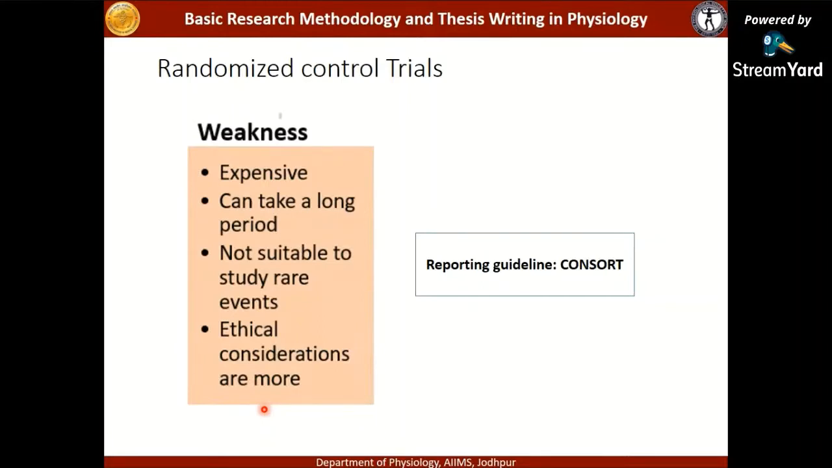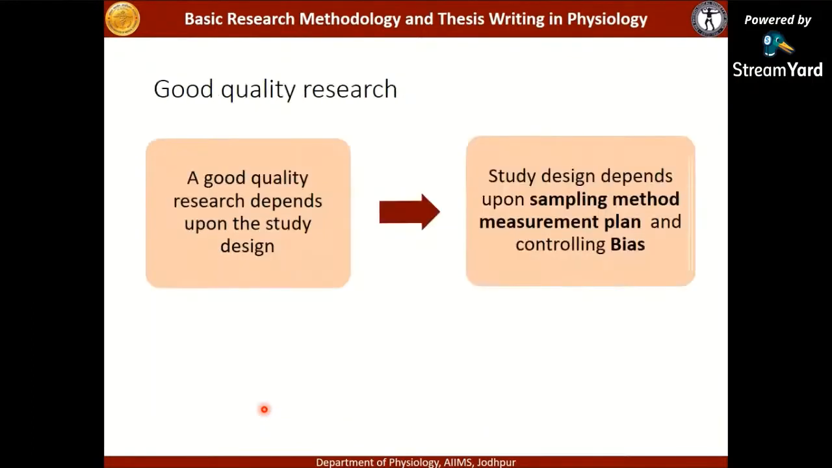If one group is being given a good drug or a new drug, then the other group or the test group, whether it is to be given placebo or the standard of care treatment, those are all questions which are to be considered while planning the RCT. How to report the RCT? CONSORT is the guideline which is used for reporting randomized control trials.